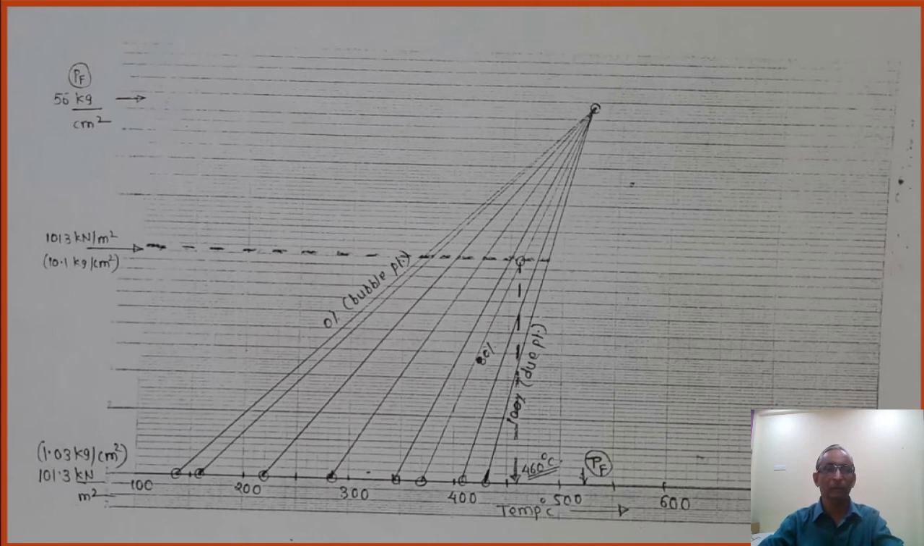Whatever the respective pressure, suppose 1013 kilonewton per meter square. What is the 80% temperature at this pressure? At this 1013, how much is the 80% temperature? You are going to report here, this is 1/T on the y-axis. Whenever you are reporting, this is the 1/T. So that 1/T you have to convert to T. That is your final answer, 460 degrees centigrade.